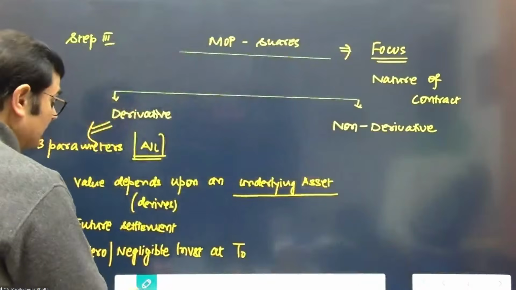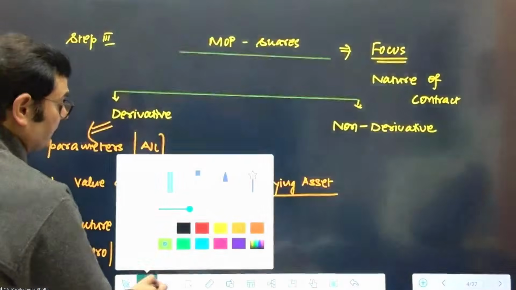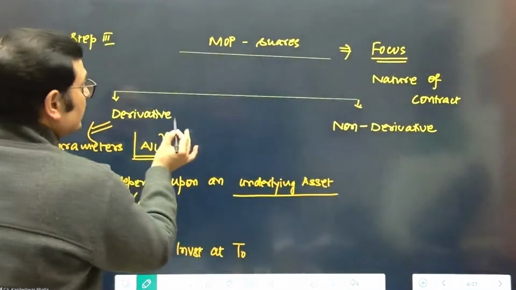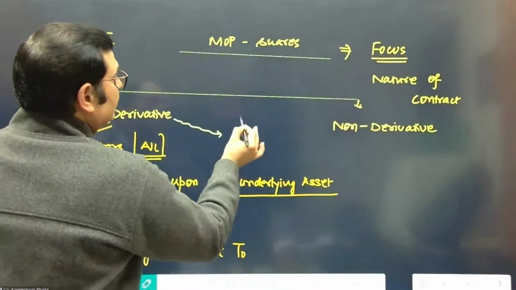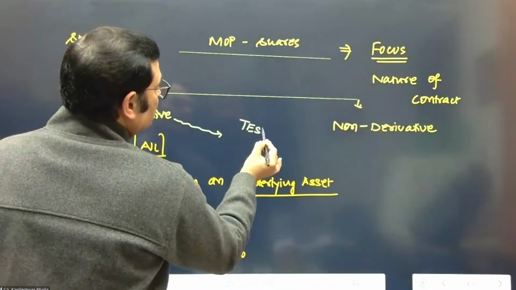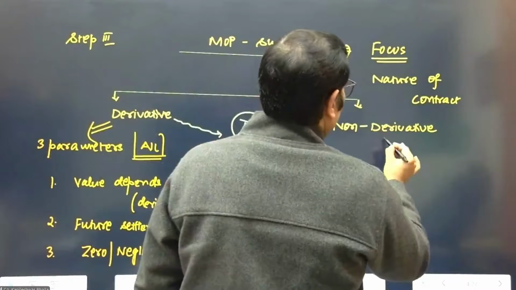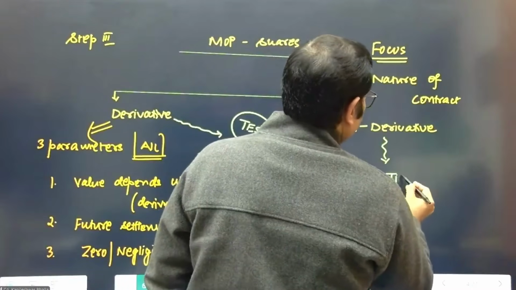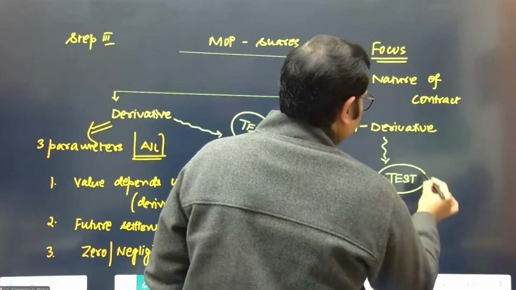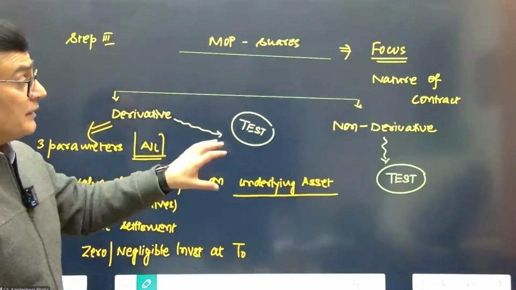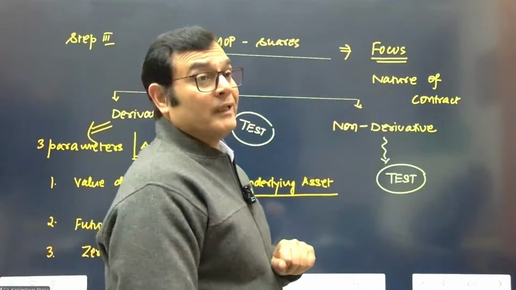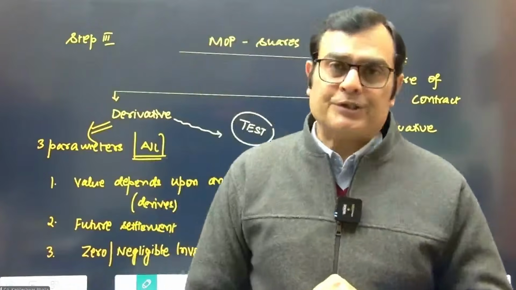Now, what is important at this stage is that when you say it is a derivative contract, a different test is applied, and when you say it is non-derivative in nature, there is another test which is applied. When it is non-derivative, you apply what is called a fixed test.